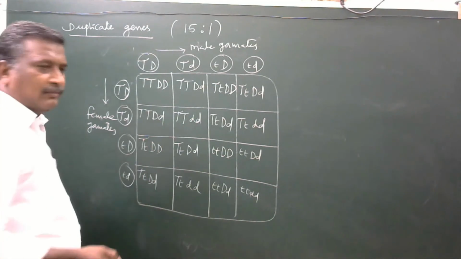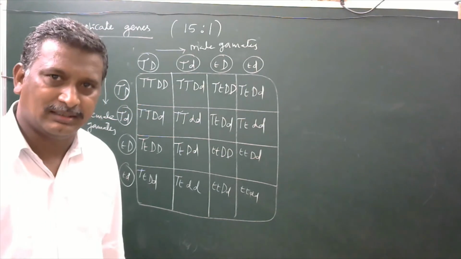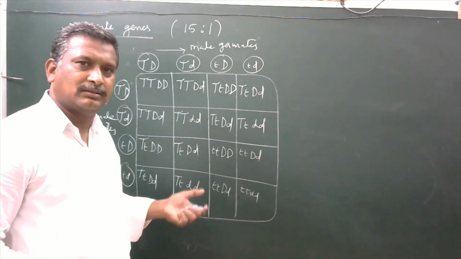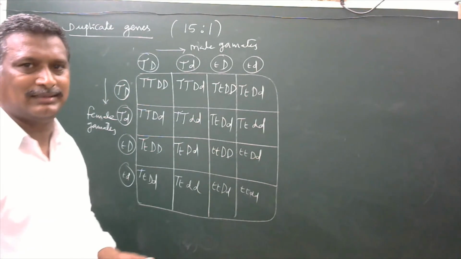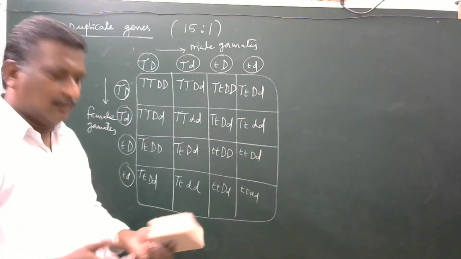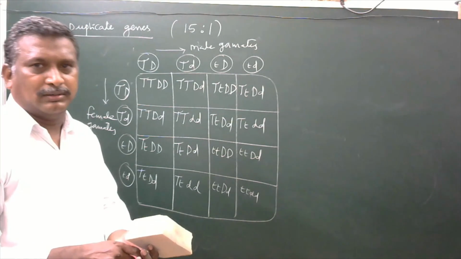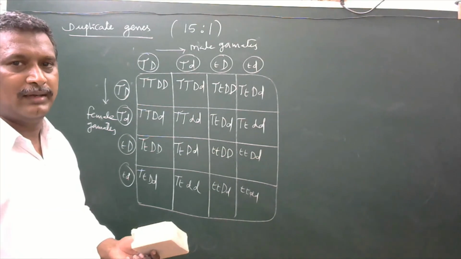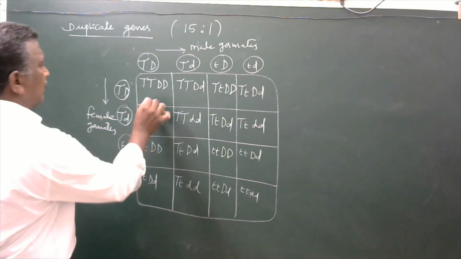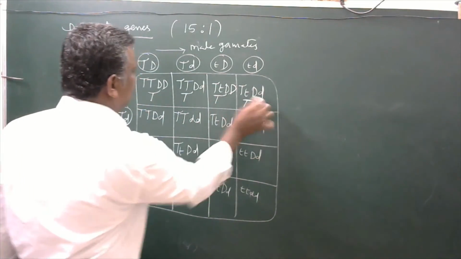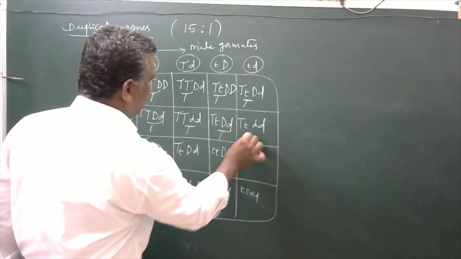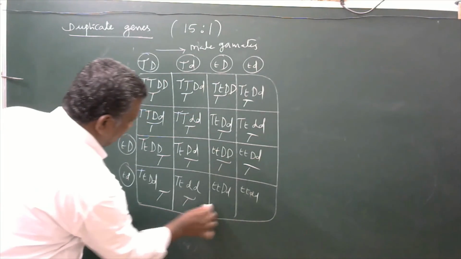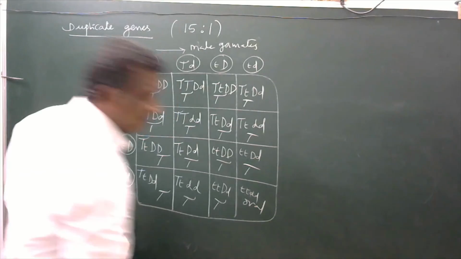Now, the presence of at least any one dominant gene produces a triangular seed case. If both dominant genes are there, they also produce the same triangular seed case. If none is available, only the homozygous recessive condition produces the oval shape. Okay. So triangular, triangular, triangular, fifteen times in all, and one oval shape.